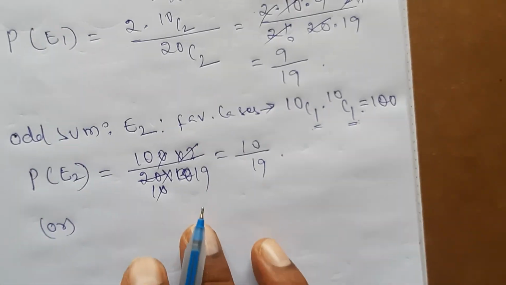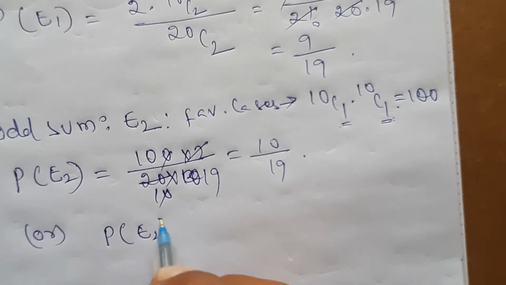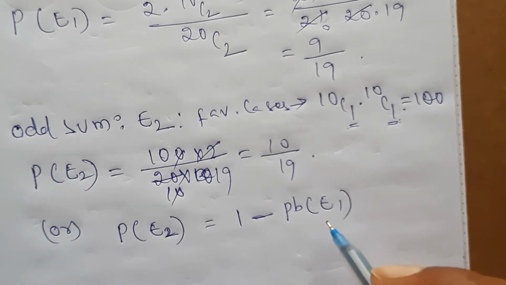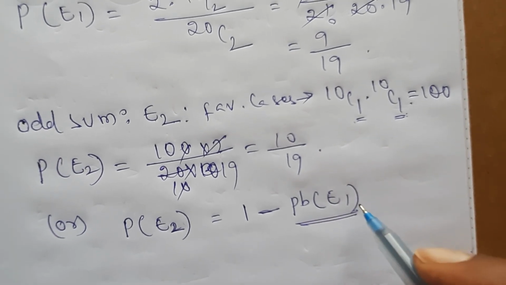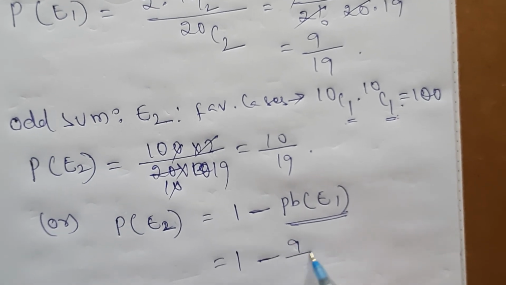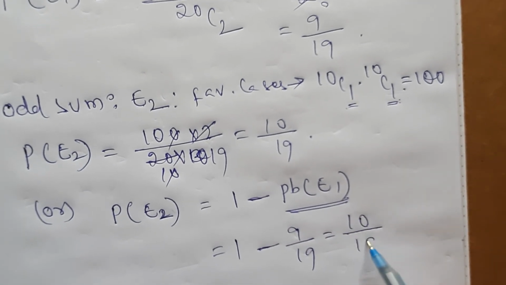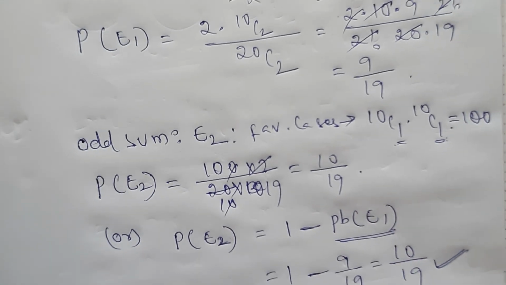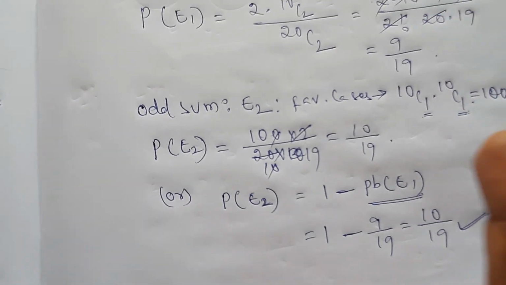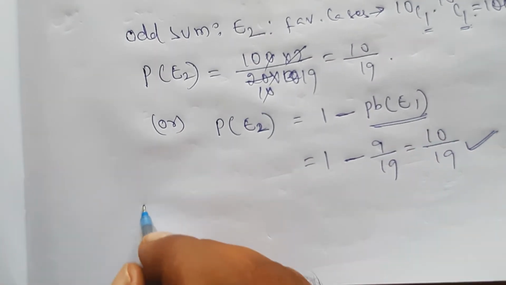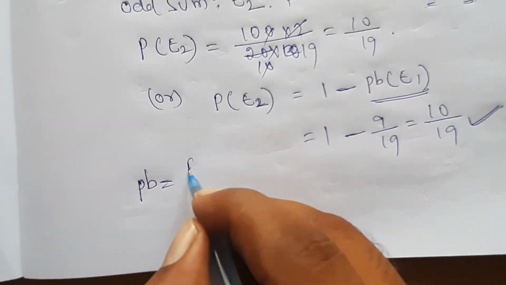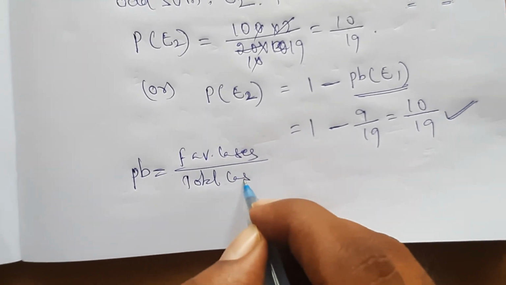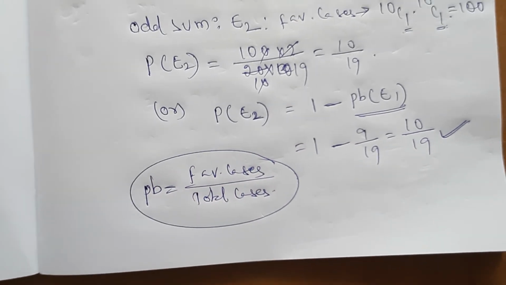Or one more method is there. Probability of odd number sum is equal to 1 minus probability of even. Why? Because this is the probability of getting even sum. So 1 minus 9 by 19 which is equals to 10 by 19. Like this also you can calculate. So these are the few simple examples basing on the probability. So in all these examples, what formula are we using for probability? Always probability is equals to favorable cases by the total number of cases. This is the formula only we are using.